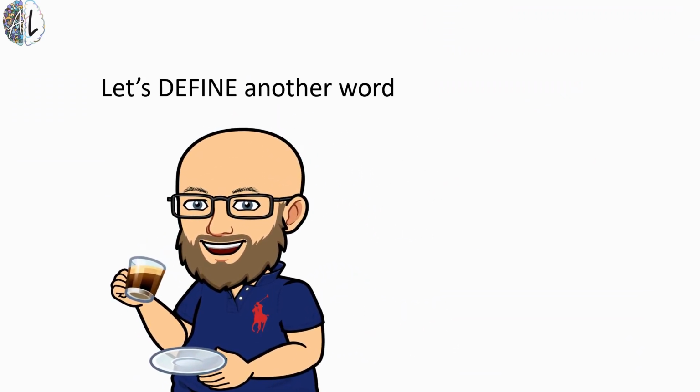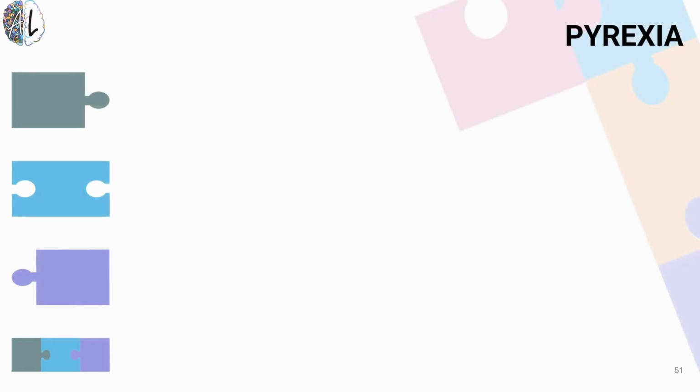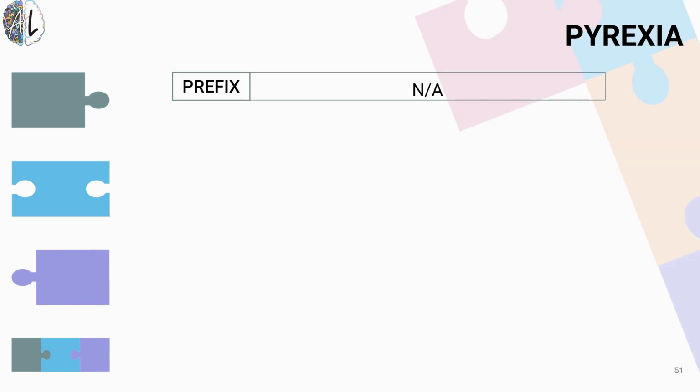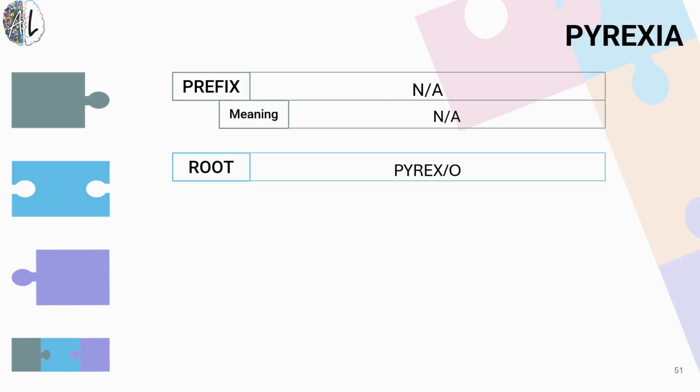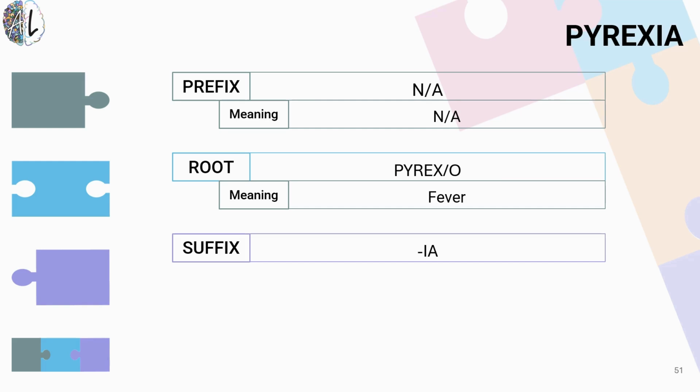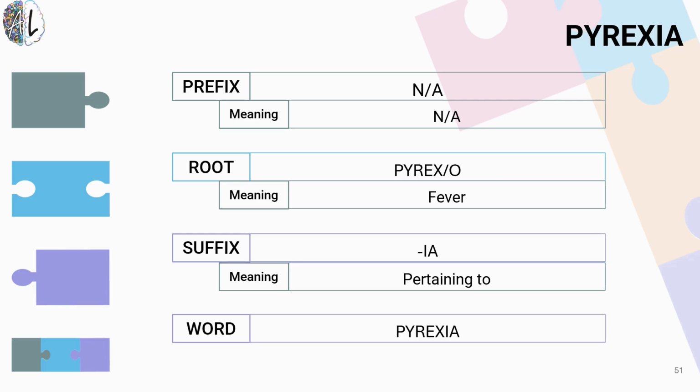Let's try another term. Next up is the word pyrexia. Pyrexia. See if you can tell me what the breakdown of this word is. Okay, so there is no prefix in the word pyrexia. There is a new root term that we saw, which is pyrexo, and pyrexo refers to a fever. The suffix here is one we've seen many times. It's just the ia ending, which is pertaining to. So the term pyrexia means pertaining to a fever.